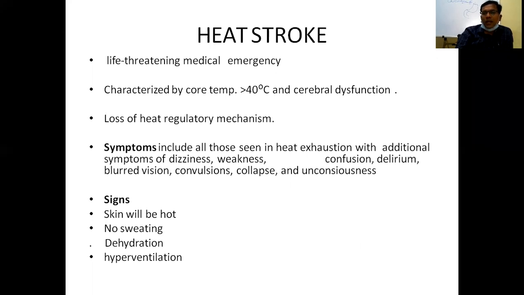What are the protective mechanisms? Heat regulation, shivering, vasoconstriction, basic metabolic rate. In normal individuals, heat production exceeds heat loss to maintain the core body temperature. What is the core body temperature? The core body temperature is 37 degrees Celsius, plus or minus 0.5.